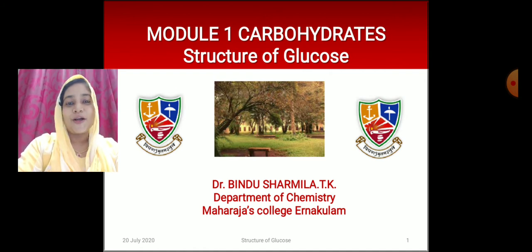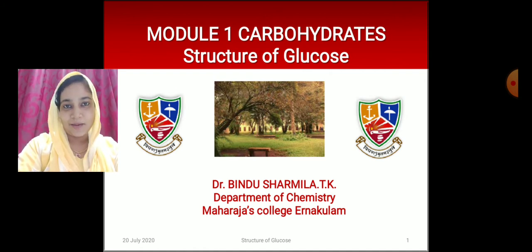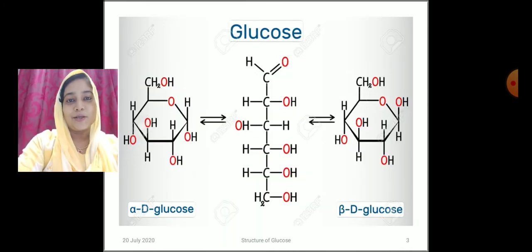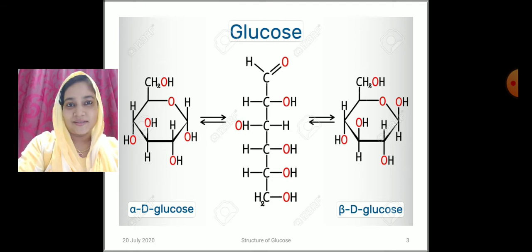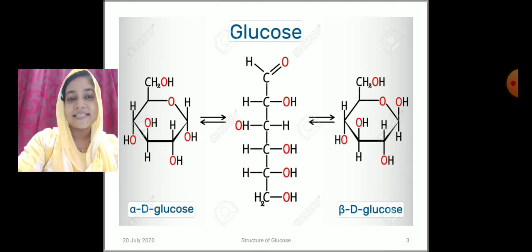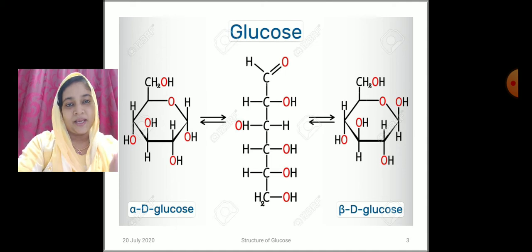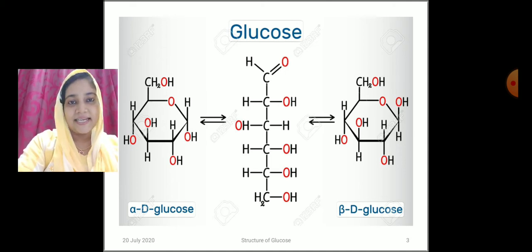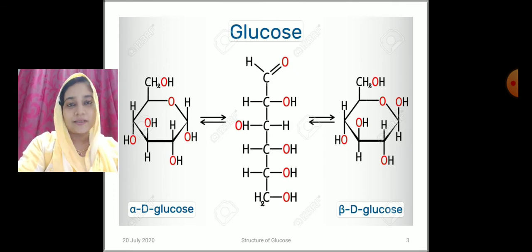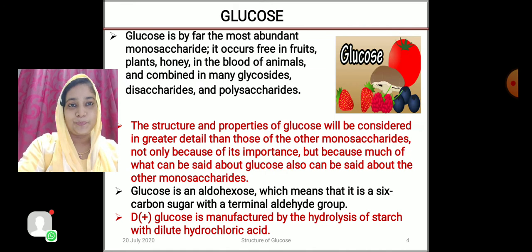Today, we are going to study from Module 1 Carbohydrate, Structure of Glucose. Glucose exhibits two structures, that is both open chain and ring structure. And ring structure exists in two forms, alpha D glucose and beta D glucose. We can study the ring structure of glucose later. Today we are going to study the open chain structure of glucose.